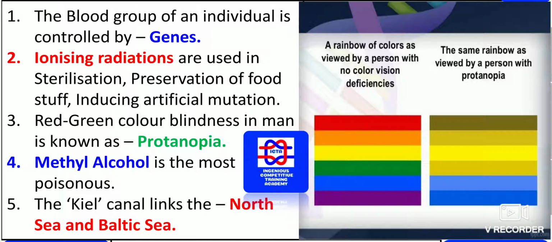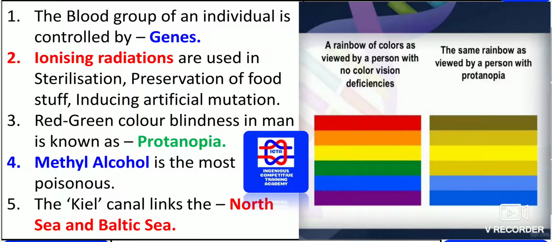The ionizing radiations are used in sterilization, preservation of foodstuff, and inducing artificial mutation. These are the three things you have to remember. What exactly are ionizing radiations? They are used in the sterilization process, as well as preservation of foodstuff, as well as inducing artificial mutation. In all these three processes, the ionizing radiation process is used.